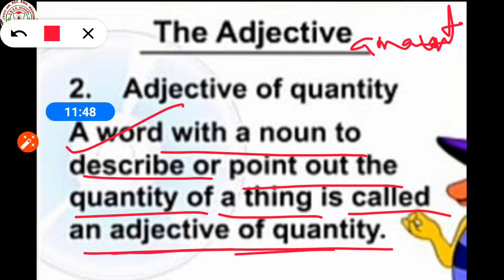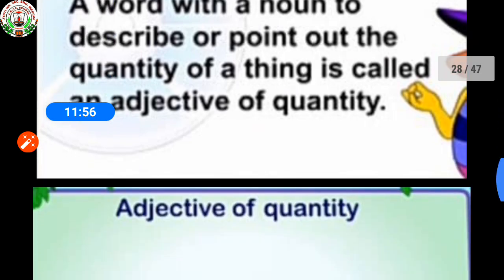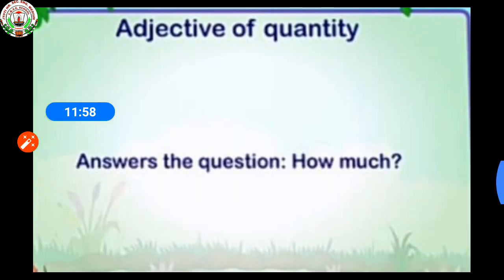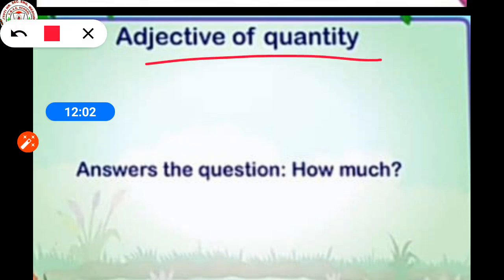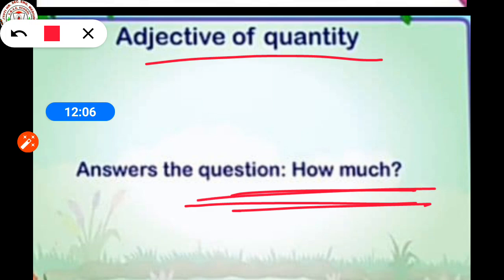It tells only the amount of the noun in relative or whole numbers. Adjective of quantity always relates with how much.